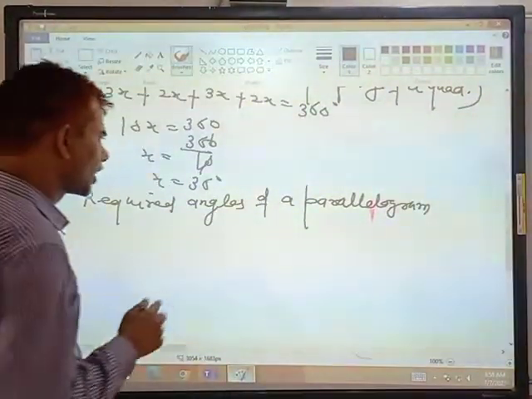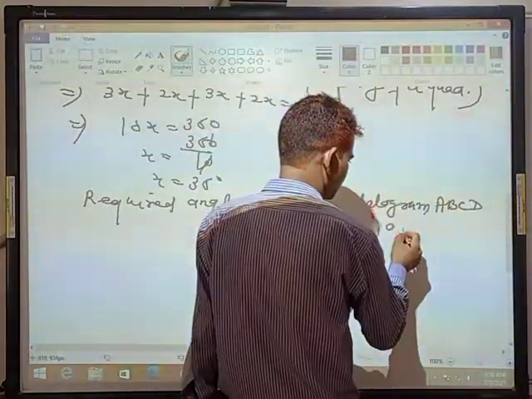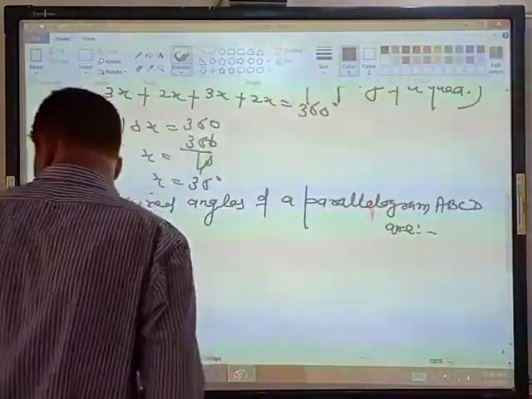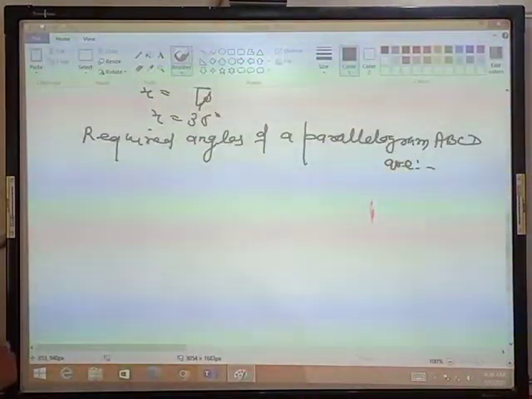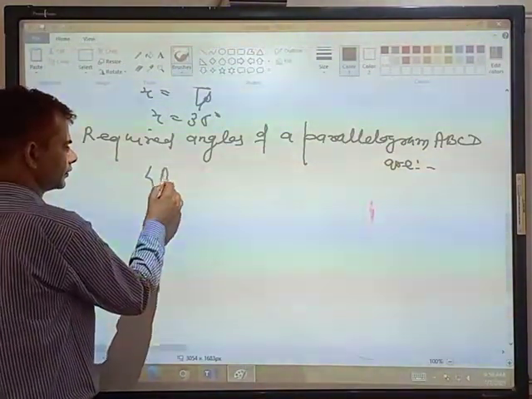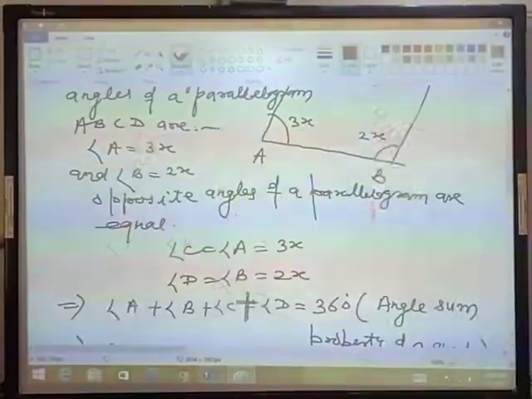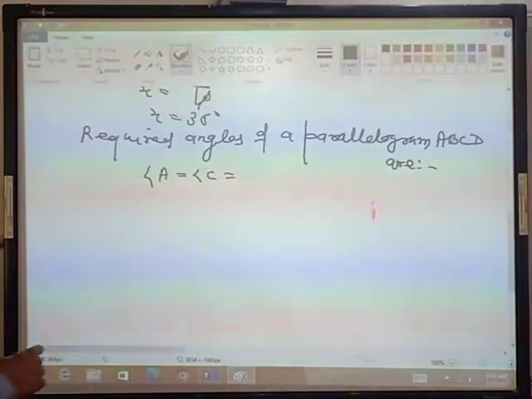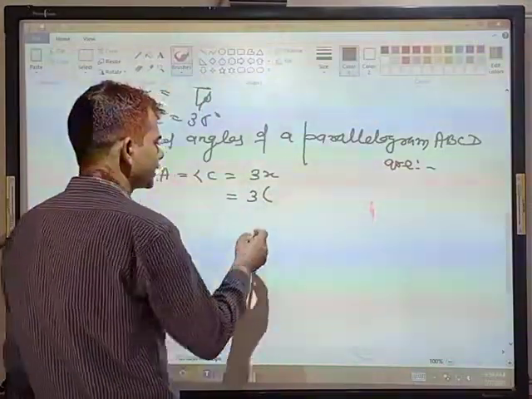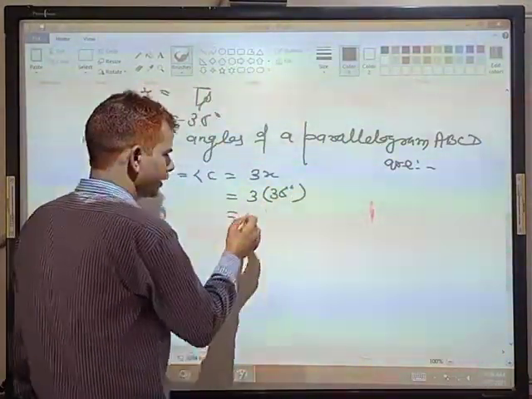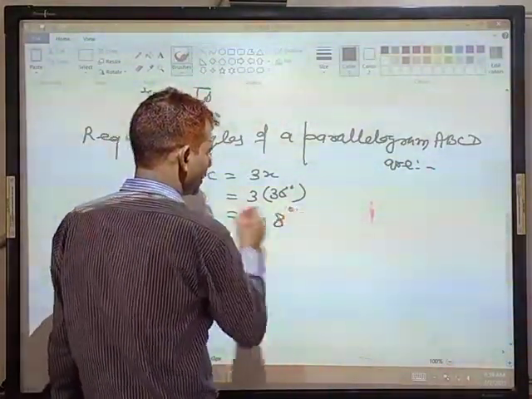Required angles of a parallelogram ABCD. Angle A is equal to angle C. What is angle A and angle C? Thrice of x, where x is 36. 3 times 36 is 108.